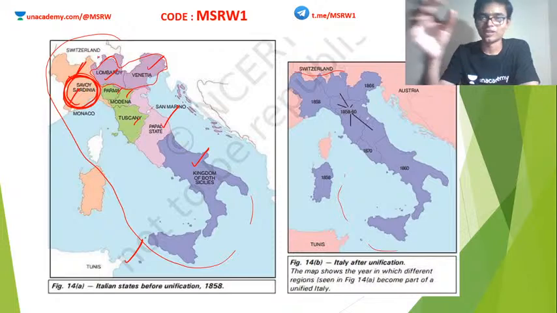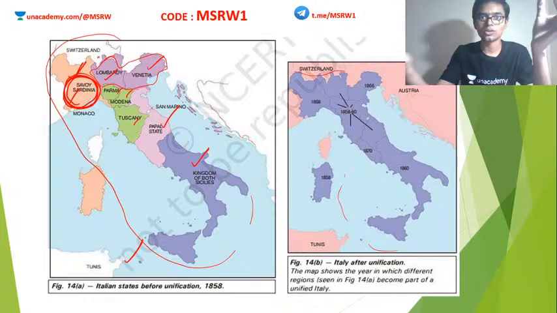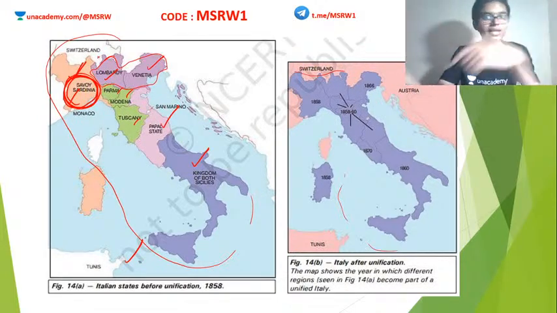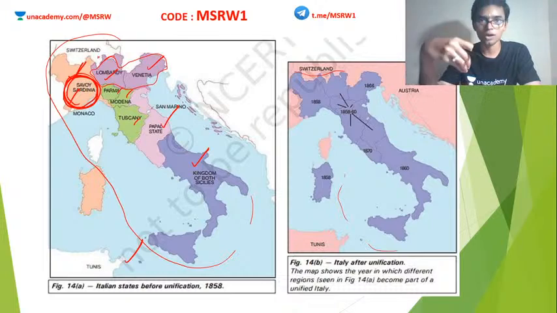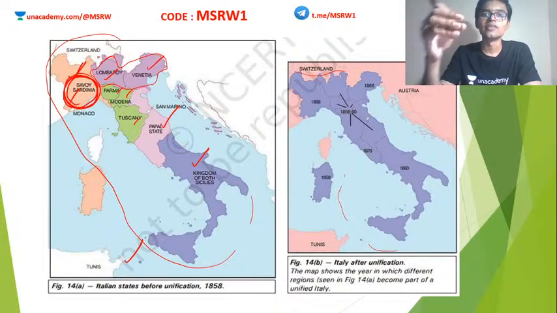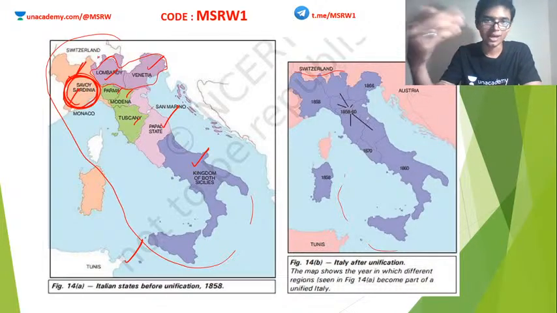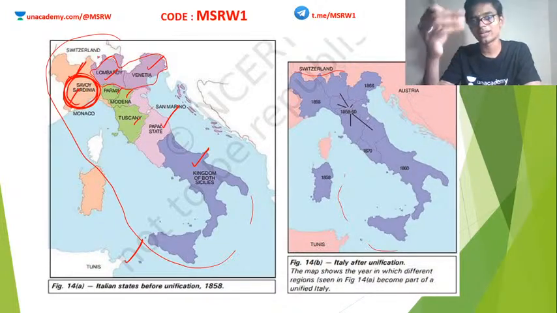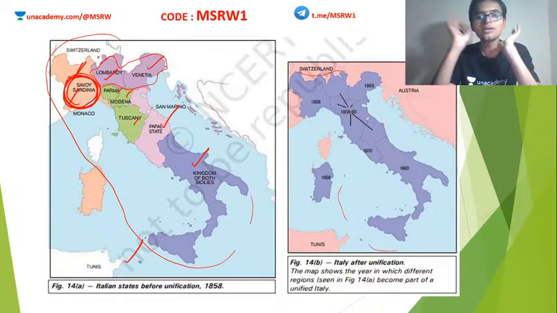When Bismarck was conducting a war against Austria, the Austro-Prussian war, he told Italy that if you help us in this war, if we win it, we will give you Venetia. Based on that, Italy helped Bismarck against Austria, and when they won the war, Italy got Venetia, and that is the final annexation, and Italy became a huge nation.